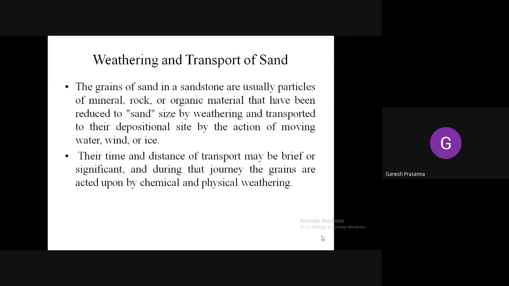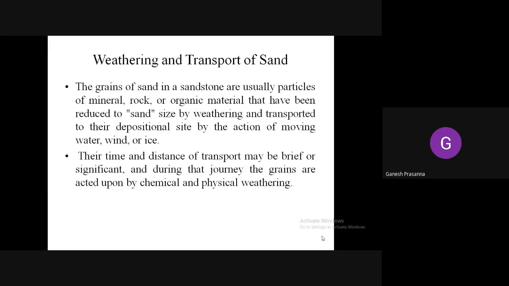Initially, when the particles break down, they may be 2 mm in size. But during transportation, the particles are colliding against one another, hitting against one another, and due to the abrasion action, the particle size further reduces during transportation.